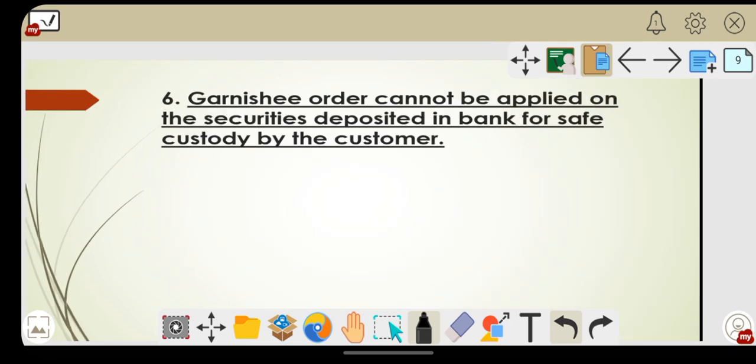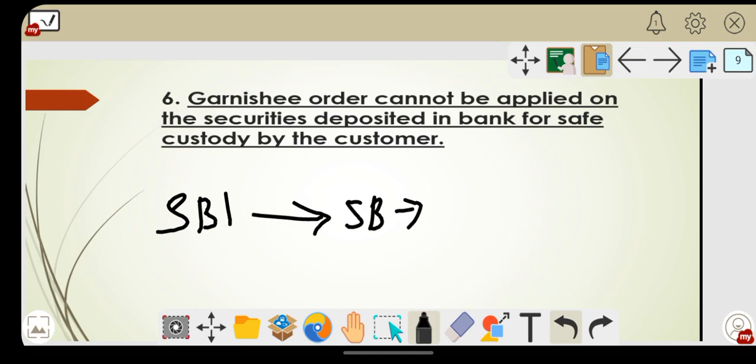Next one, the garnishee order cannot be applied on securities deposited in the bank for safe custody by the customer. Again, let's take your example. Suppose you have an account in the same SBI. Judgment debtor, in your SB account you have 5,000 rupees, and you have to pay 10,000 rupees to the judgment creditor.